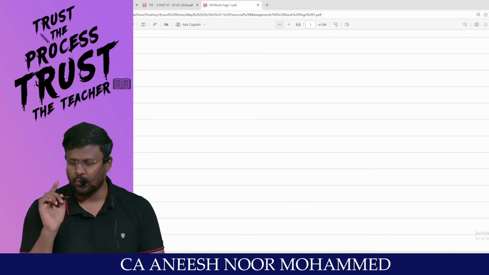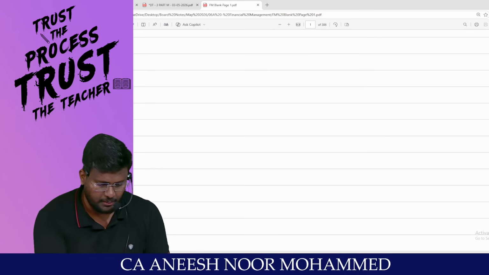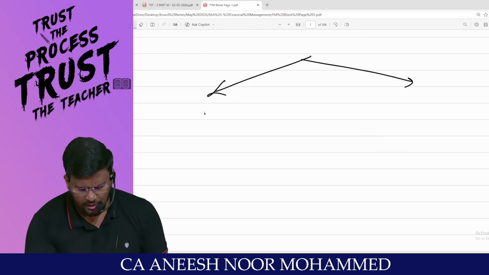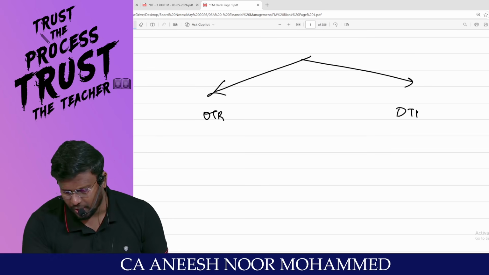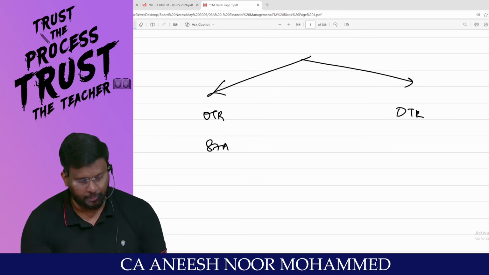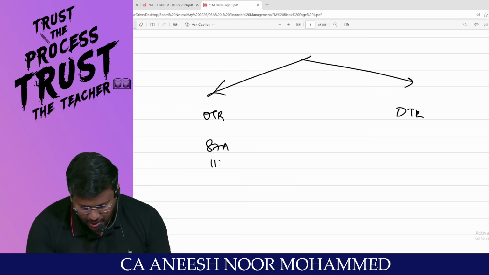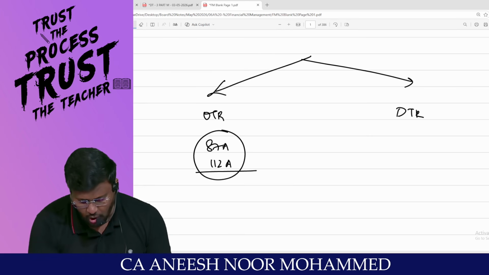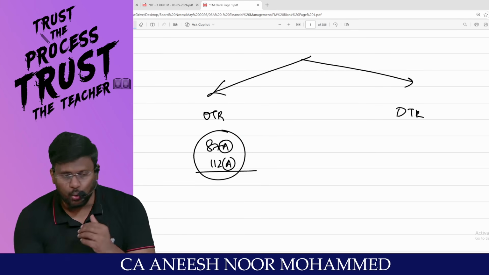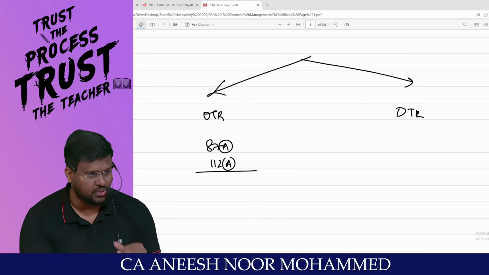Optional tax regime. On that one point, I just want to highlight, even I have made a mistake in yesterday's calculation, my dear lovable students. Sir, there are two routes, optional tax regime and default tax regime. Am I right, sir? Under optional tax regime, 87A rebate will not be applicable under 112A. The logic or the reason is both are having A. Because under 112A, only in excess of 1,25,000 is taxable.